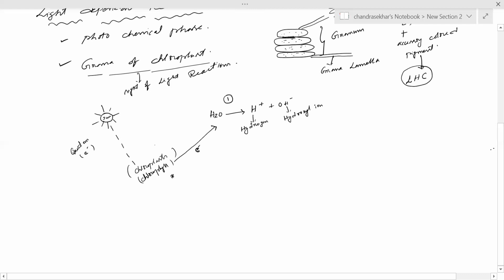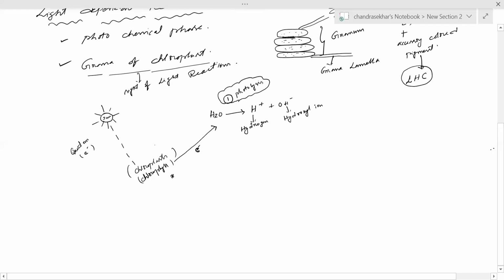This first step of light reactions is called photolysis. What is the first step of light reactions? The first step of light reaction is photolysis.